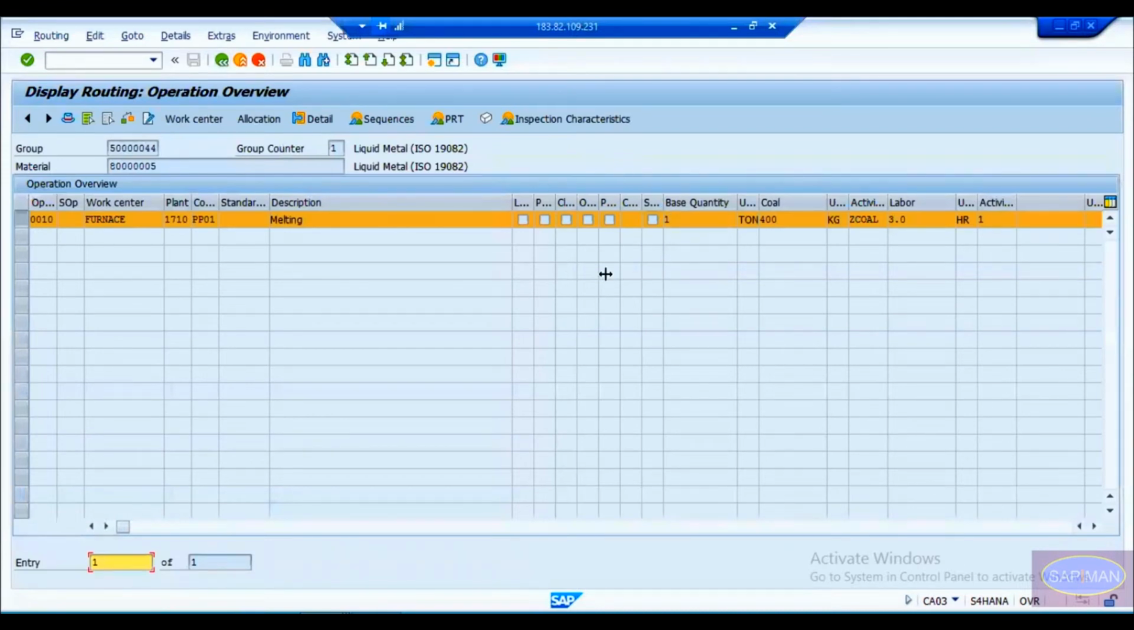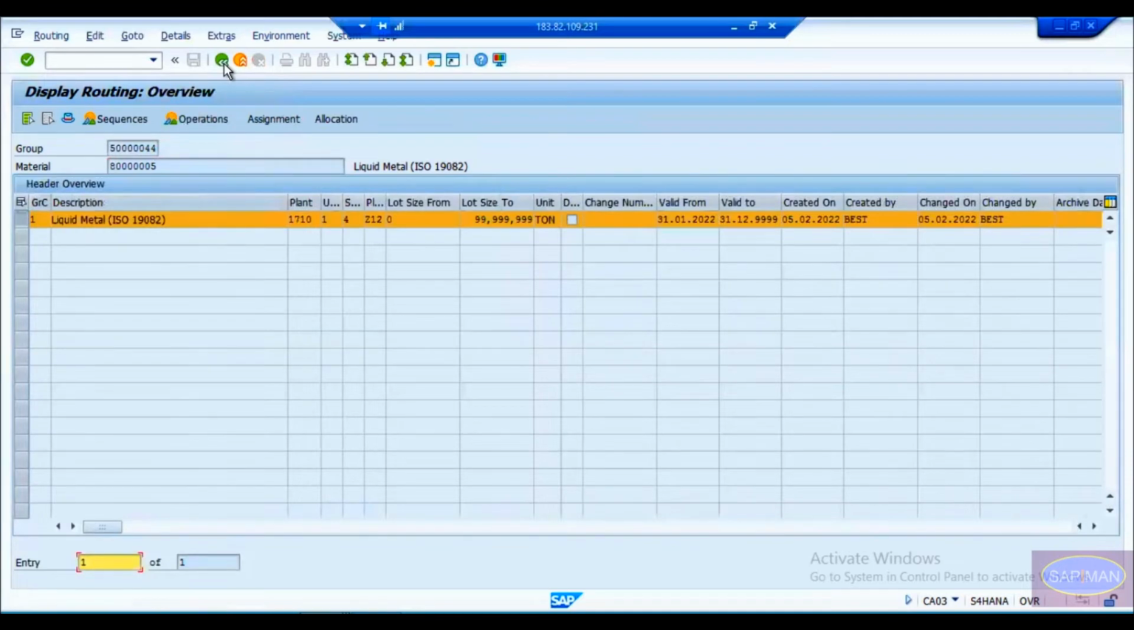So here is your base quantity. To produce 1 ton of liquid metal, you need 400 kg of coal and 3 hours of labor. Basically, 3 hours of labor means 400 kg of coal, and you need to heat this furnace for 3 hours. The moment you heat this furnace, you need some labor hours on that, and once this 3 hours is done, this liquid metal will be melted.